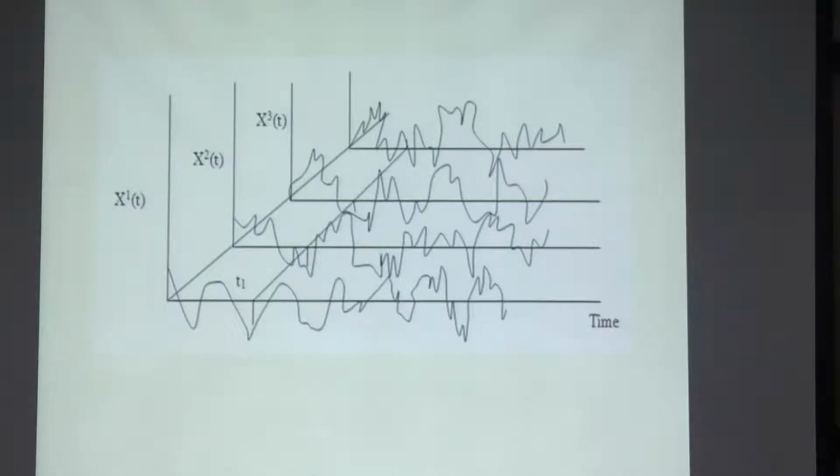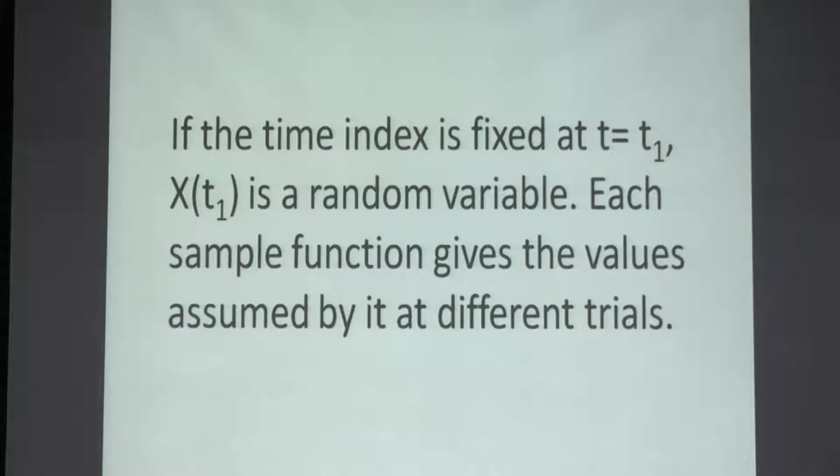I hope I've been able to give some idea as to how the random variable is related to the random process. The random process is a generalized form of the random variable. Now, the probabilistic description that we have talked of for the random variable can be extended to the random process.